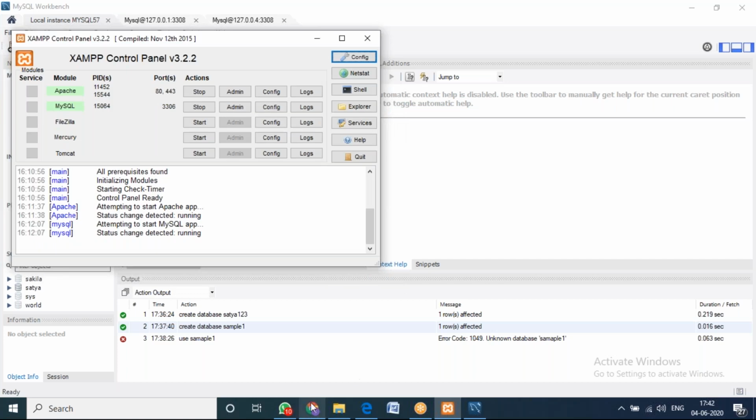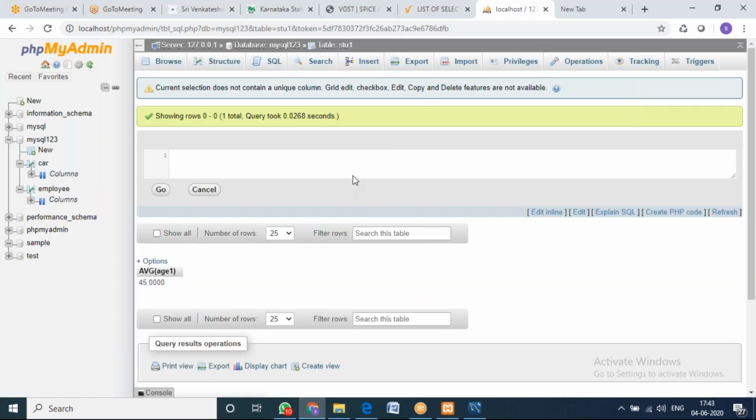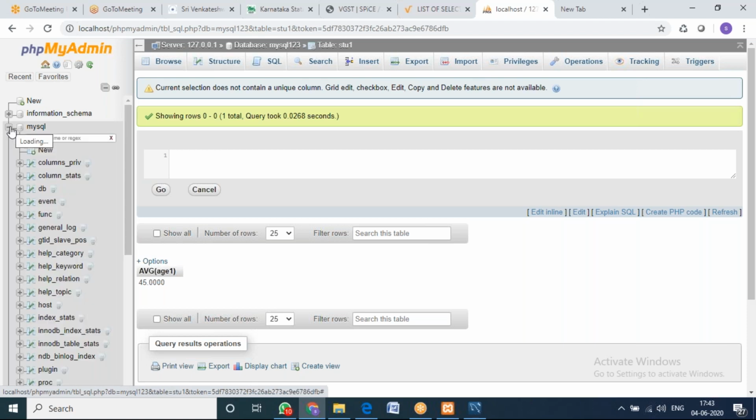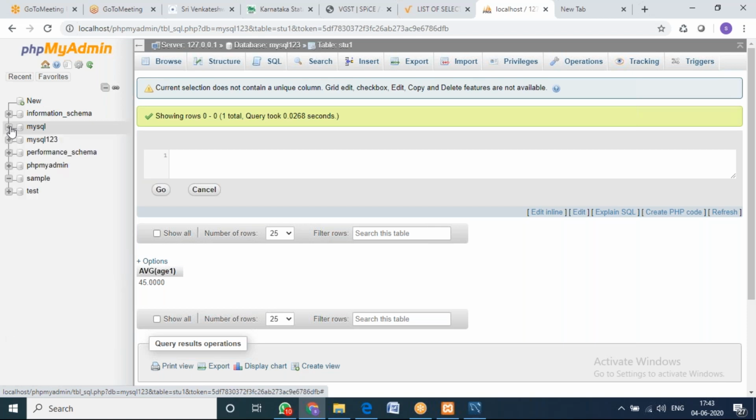Fine. So I'll just come back to my XAMPP server. Hope everyone understood queries as of now. Now I'm going to show you one more activity. See, when you go to real time, you are not going to have only one table or two tables. One database may consist of a minimum of 1000 or 2000 tables. We want to have some operations. Suppose there is some system crash, or some data which we want to import and export. So there is an option called importing and exporting.